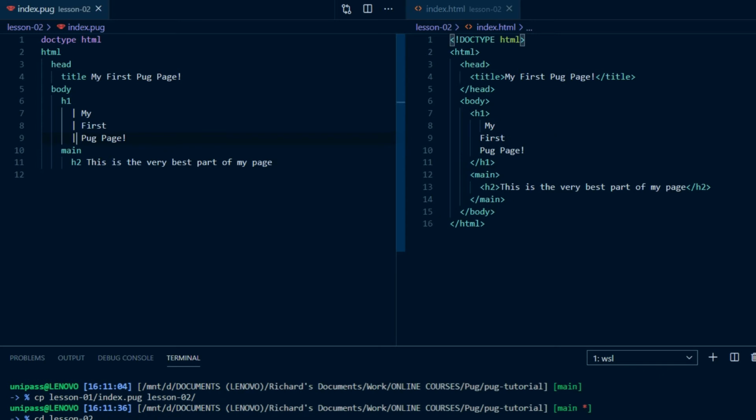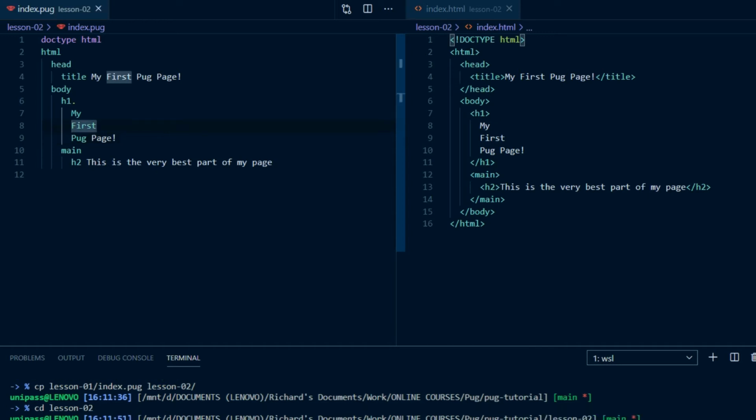The other method is to put a dot straight after the tag, h1 dot, new line, indented one level, my, and then new line, and then at the same level of indentation first, and a new line, and Pug page. This will tell Pug that everything on the next level of indentation after the h1 tag is to be nested inside it in the HTML. We can add as much text as we like now, and it will all be nested correctly.